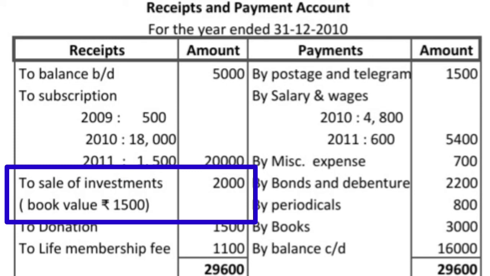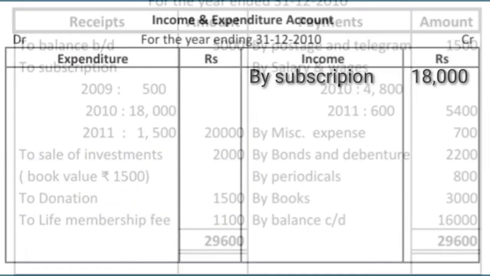But here book value is given. Book value is 1500. Under this deal, we sold an asset but we got some profit, right? How much profit did we get? Cash received rupees 2000 minus book value of asset 1500, that is equal to 500. So rupees 500 is the profit.